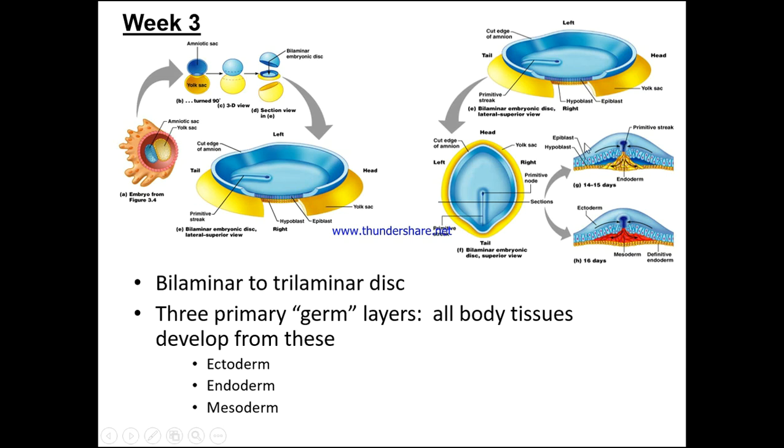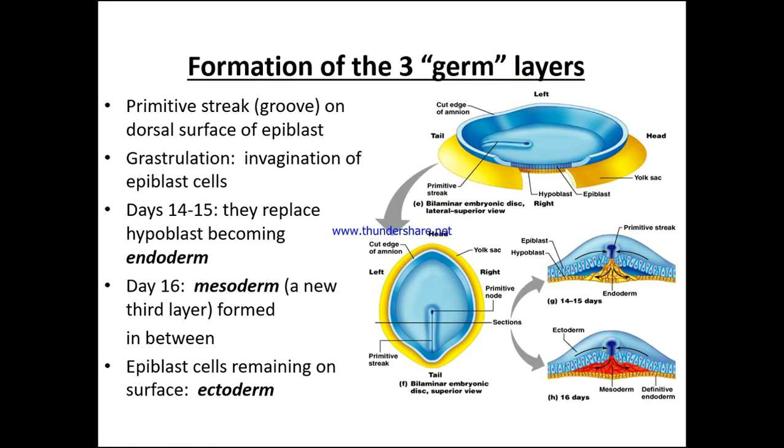So here we can just see the epiblast and the hypoblast, the primitive streak, the endoderm, and then eventually we have the ectoderm, the mesoderm, and the definitive endoderm at around 16 days. So, formation of the germ layers. The primitive streak groove on the dorsal surface of the epiblast, then invagination of the epiblast cells. Days 14 to 15 they replace the hypoblast, becoming the endoderm, and then day 16 the mesoderm, a new third layer, is formed in between, and then the epiblast cells remaining on the surface become ectoderm.